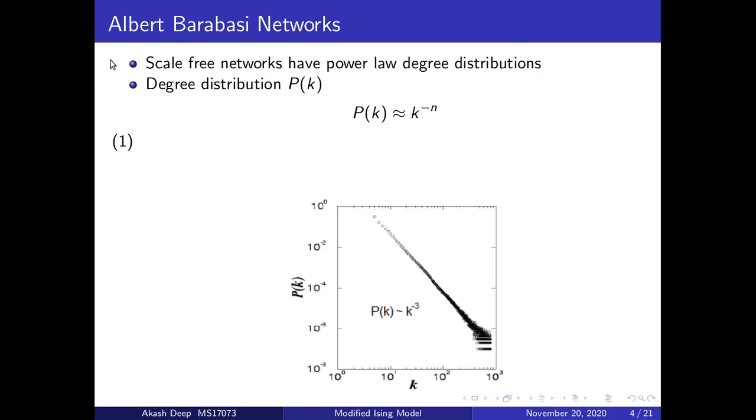Now we come to Albert-Barabasi networks. These are scale-free networks which have power law degree distributions. The degree distribution can be approximated as P(k) proportional to k to the power minus n. If we plot P(k) versus k on a logarithmic scale, we see a straight line, which indicates the power law nature of the degree distribution.